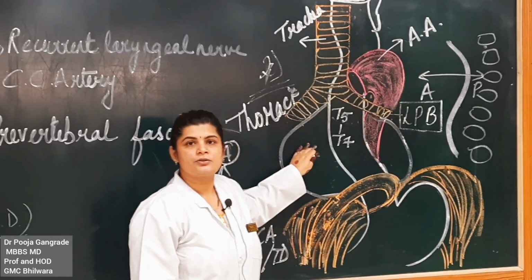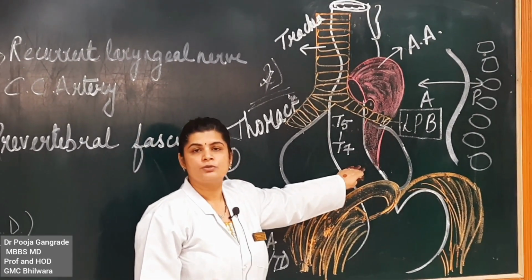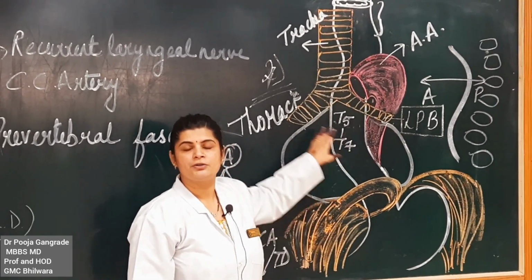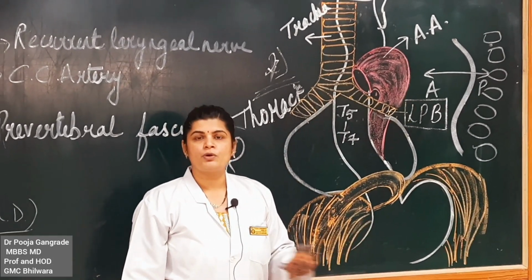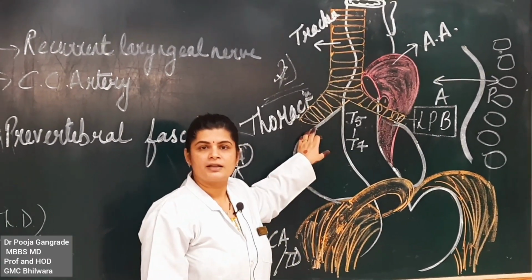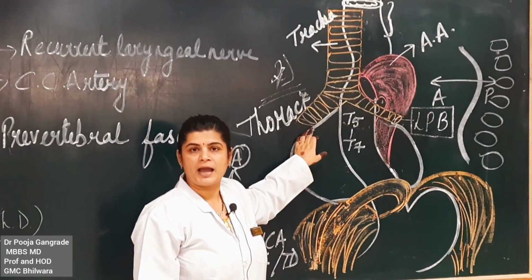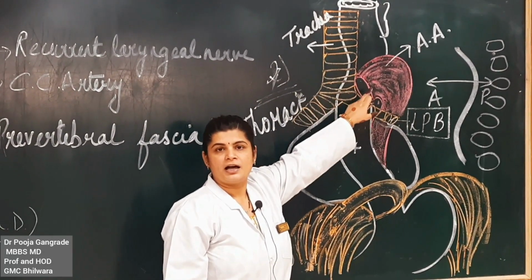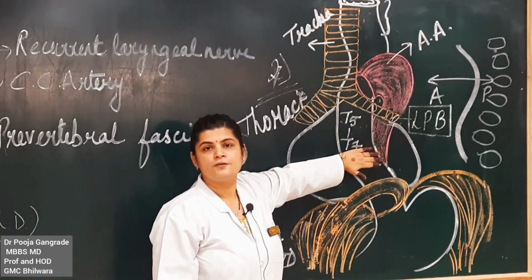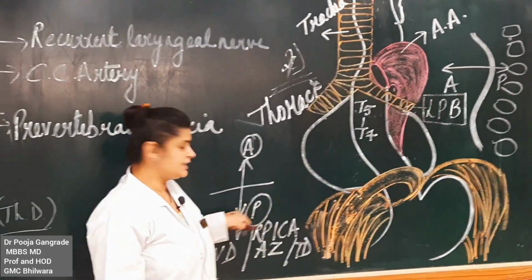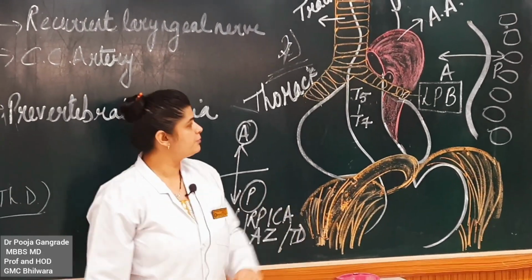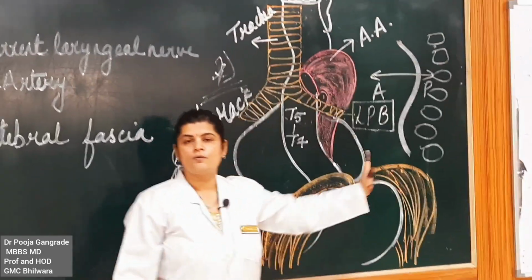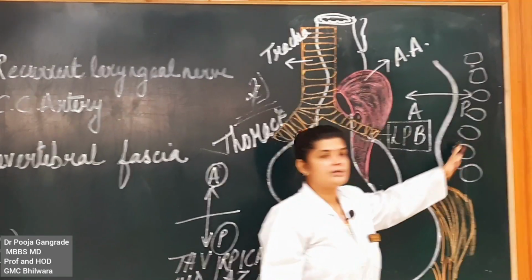So anterior to the esophagus, in the thoracic part, the major things that you shall remember according to this diagram, you don't have to mug up, you don't have to do any rote learning. Just look at the diagram and you can label the anterior relations of the esophagus. The trachea, the aortic arch, the left principal bronchus and the fibrous pericardium. Posteriorly, what do we have posteriorly? This is the esophagus and this was the cut section that we drew. What is posteriorly? The vertebral column.